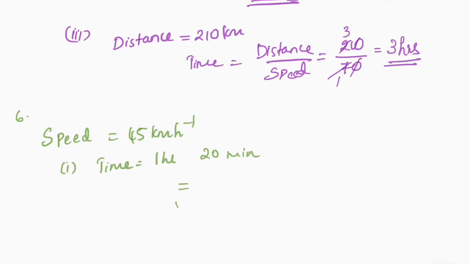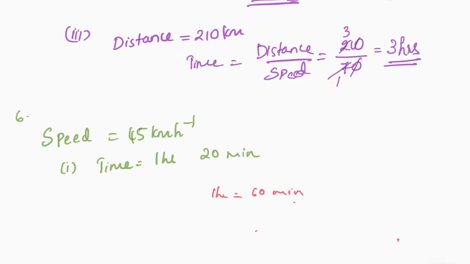So 1 hour 20 minutes, how do I convert it into hours itself? You know that 1 hour is equal to 60 minutes.